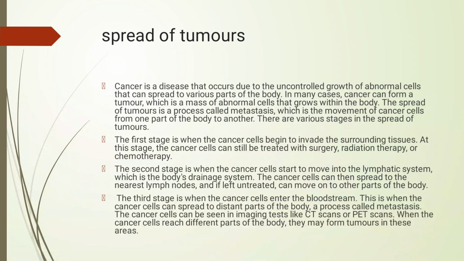The next concept is spread of tumors. The first stage is when the cancer cells begin to invade the surrounding tissues. In this stage, cancer can still be treated with surgery, radiation therapy or chemotherapy. The second stage is when the cancer cells start to move into the lymphatic system. The cancer cells can then spread to the nearest lymph node. If left untreated, it will move to other parts of the body. The third stage is when the cancer cells enter the bloodstream. This is when the cancer cells can spread to distant parts of the body. This process is called metastasis.